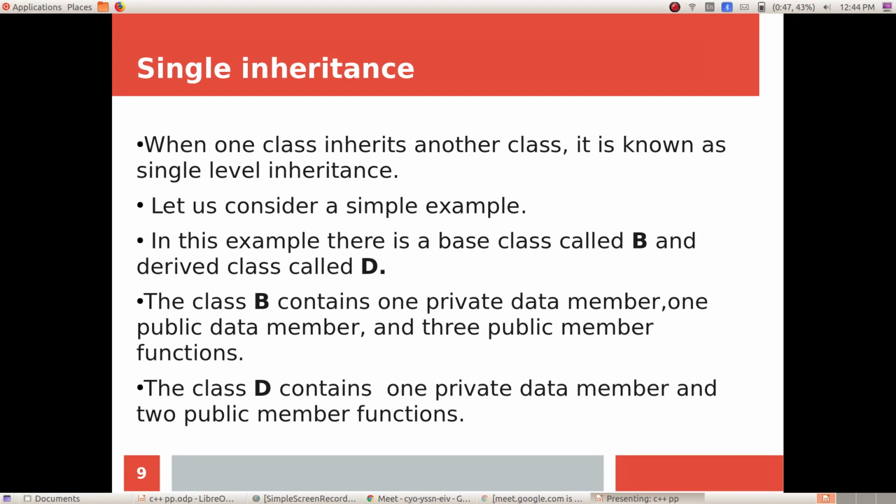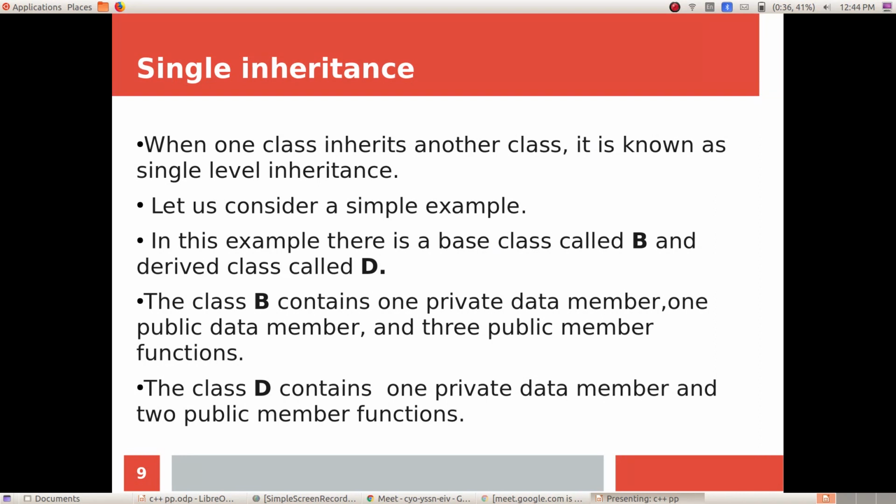We have already discussed what is private and what is public. So in this class, we have only one private member, a public member and 3 public member functions. And the derived class D contains one private data member and 2 public member functions.